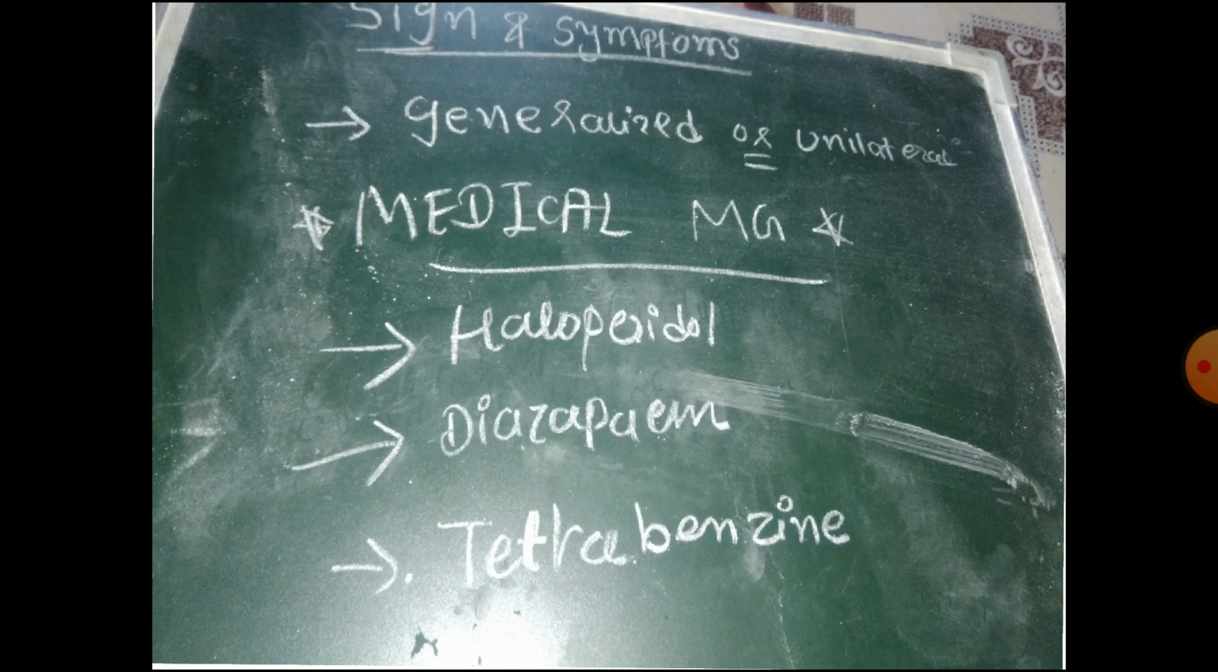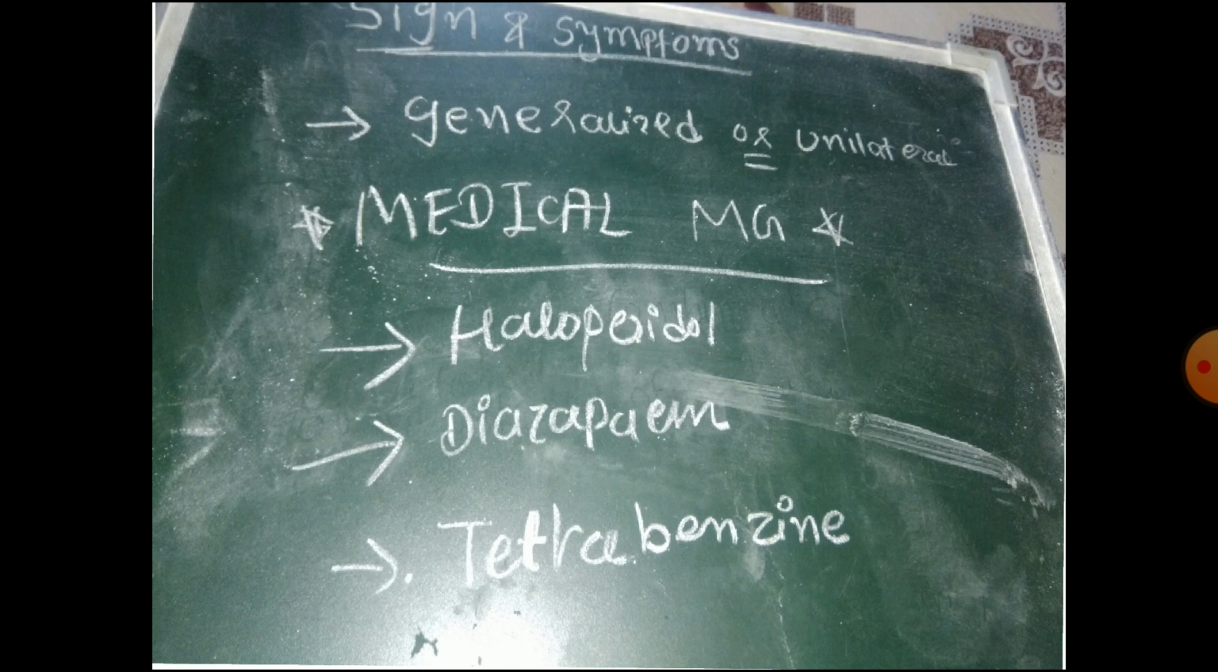The medical management is haloperidol, diazepam and tetrabenazine. Basically haloperidol is a drug used for the treatment of psychotic conditions. So it is basically an antipsychotic drug, and it is used in athetosis because it rebalances the dopamine level. So that's why it is used in athetosis treatment.